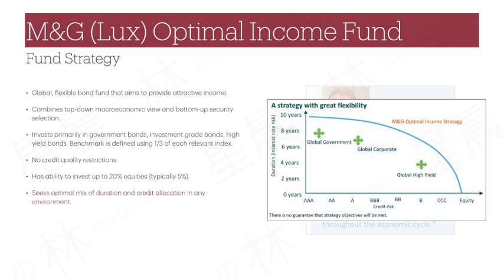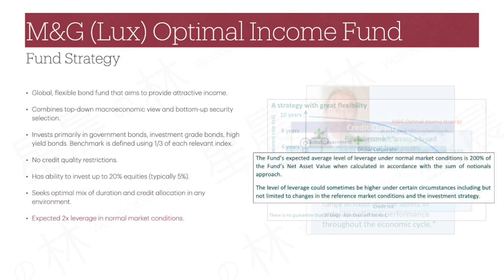What the fund manager aims to do is to consistently adjust the fund portfolio in consideration of duration and credit allocation to find an optimal mix in different market environments. The fund deploys leverage, and it is stated that the expected average leverage under normal market conditions is 2 times. There are no details on the effects or attributions of the leverage in the portfolio performance. Nevertheless, there is no limit established for the usable leverage in the fund, so this is a potential risk factor.